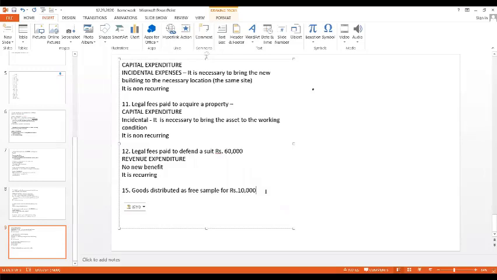Very good. Point number one, there might not be a long lasting benefit. Point number two, it is not incidental. It is not necessary that you have to give free samples. Without advertisement also, you can sell the product. Point number three is it can be recurring. Again and again, you may have to give the free samples. So it is going to be revenue expenditure. I hope all of you understood. If anyone is having a doubt, please ask me. And here, apart from these two points, please include that it can be recurring also.